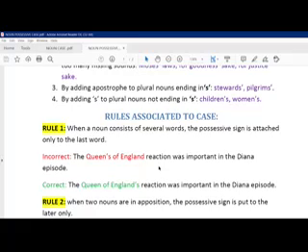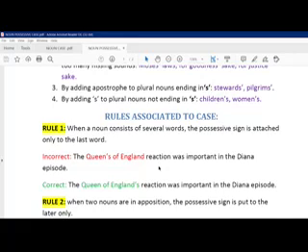Note how we attach the possessive sign to the last word, especially for those nouns that consist of two or more nouns. There we attach apostrophe s to the last one, not to the first one.